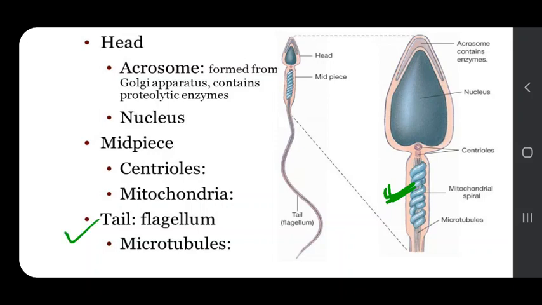Now the last part of the sperm is the tail. It is the longest part of the sperm, slender and tapering. It is formed of two parts: the central contractile and microtubular part, which is called the axial filament, and the outer fibrous